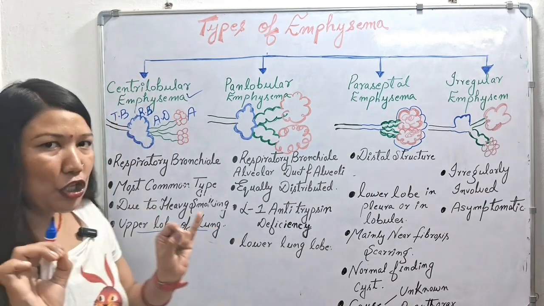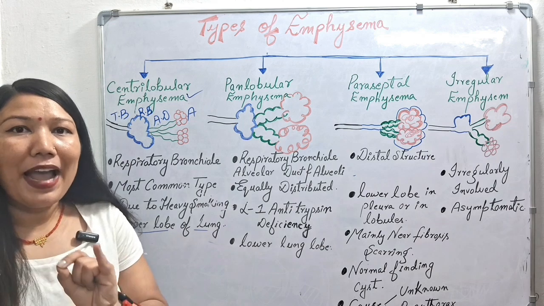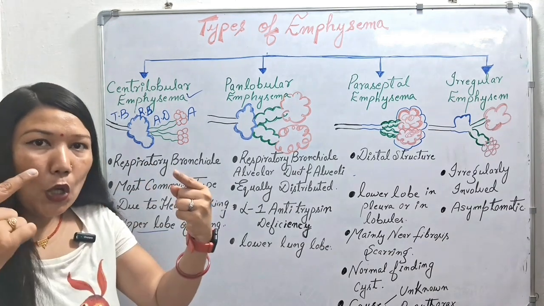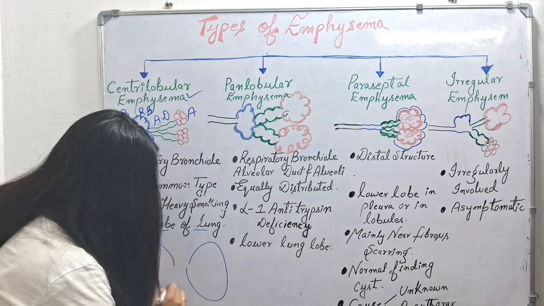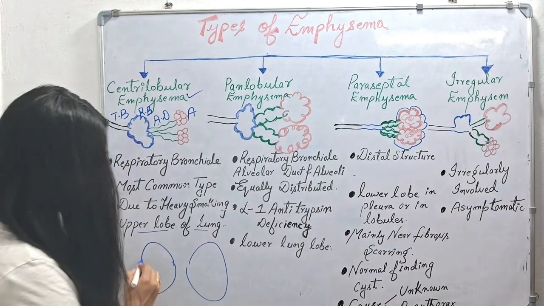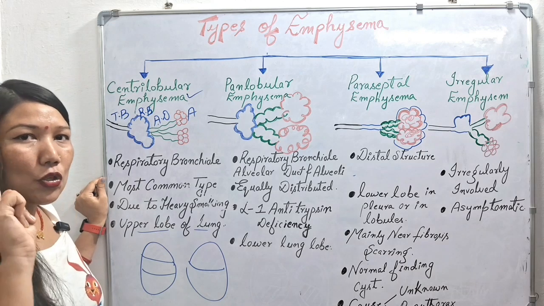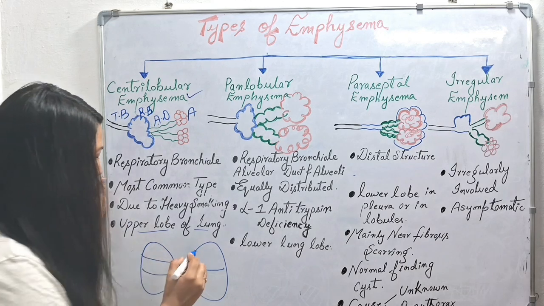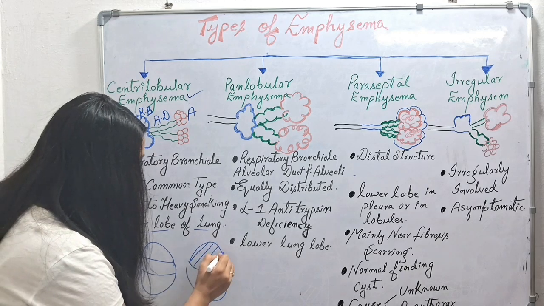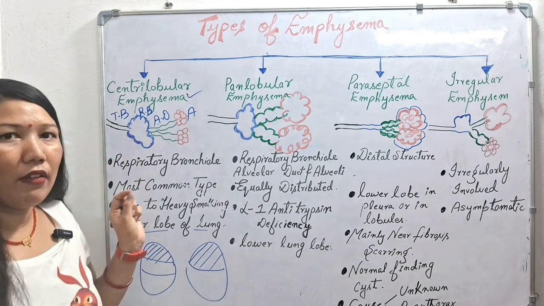Next we have upper lobe of lung. Which lobe of our lung is mainly affected? Centrilobular emphysema happens in the upper lobe of the lung. We all know that our right lung is divided into 3 main lobes and the left lung into 2 lobes. So centrilobular or centri-acinar emphysema affects the upper lobes of our lungs.